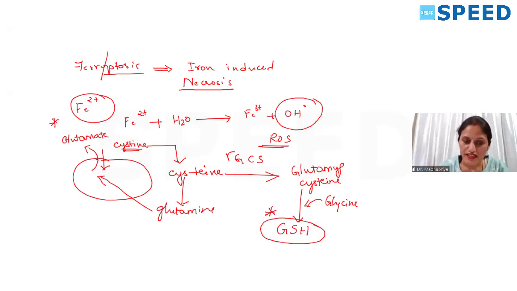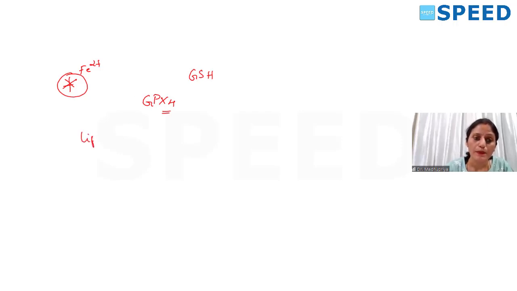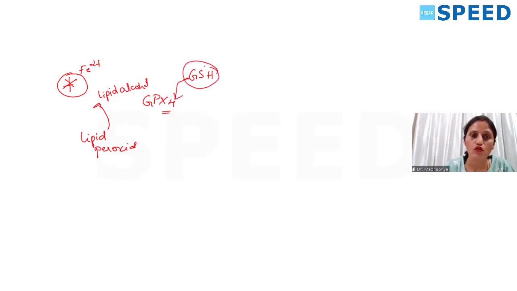So here we have to understand that GSH is produced. But what is important in ferroptosis is that Fenton's reaction is taking place in one place. Along with that, we have a molecule called GPX4, glutathione peroxidase 4. This GPX4 is the enzyme which is going to convert lipid peroxide to lipid alcohol in the presence of GSH. So GSH acts as a cofactor here.